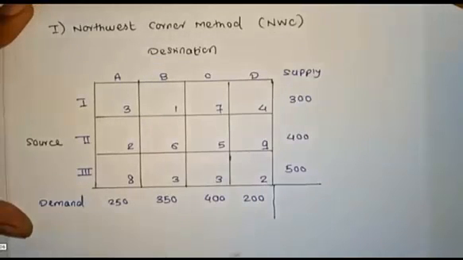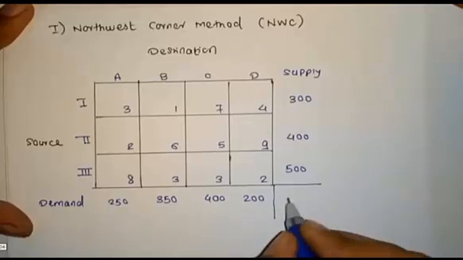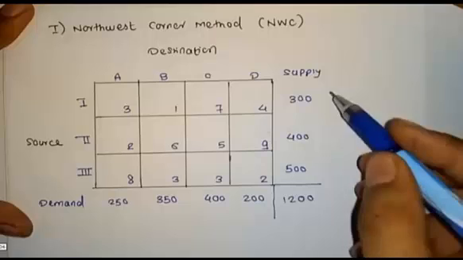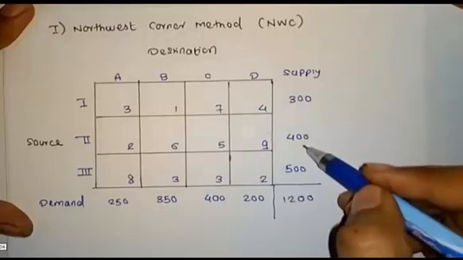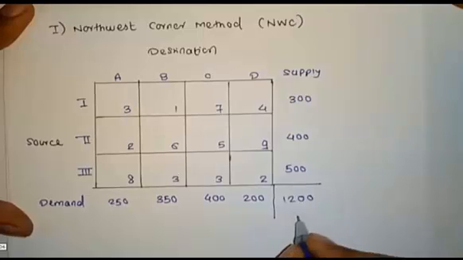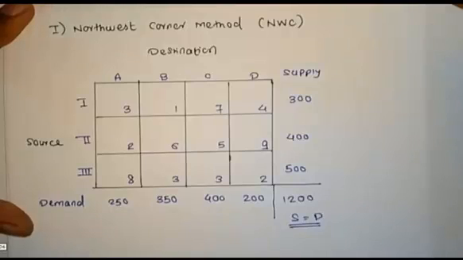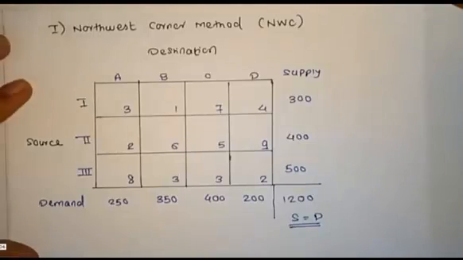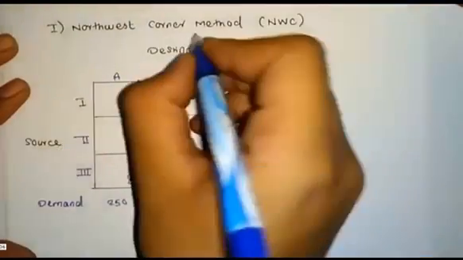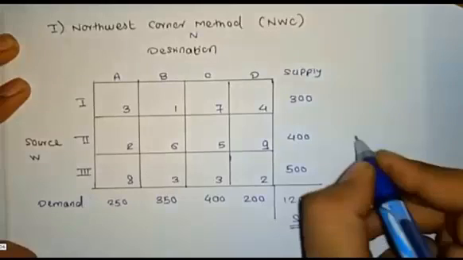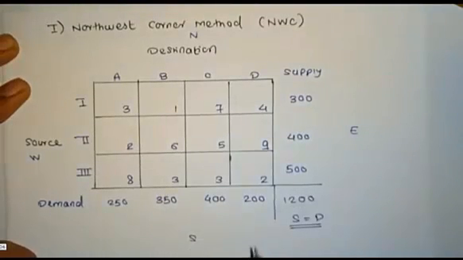In the northwest corner method, the first step is to check whether the total supply equals the total demand. Adding the demand values, 250, 350 and 200, gives 1200, and adding the supply values, 300 plus 400 plus 500, gives 1200. So supply equals demand. If supply is not equal to demand, we have to add a dummy row or column. For that we choose the north, west, east and south directions.